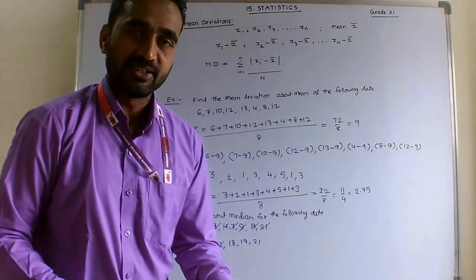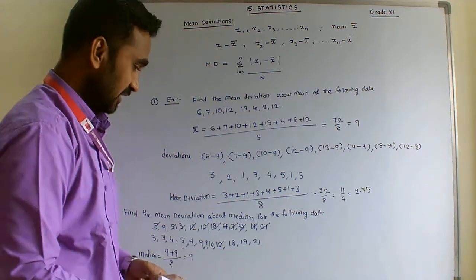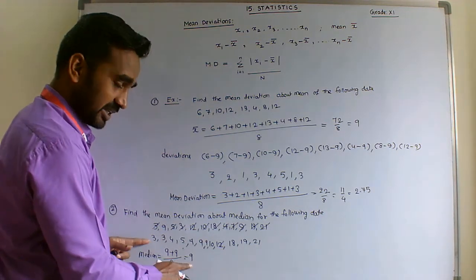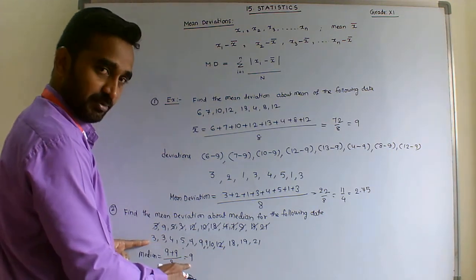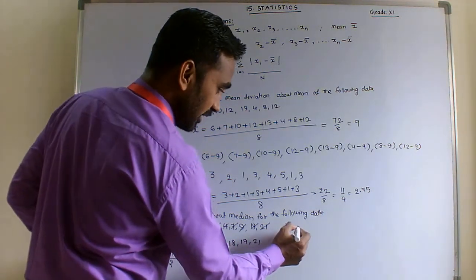Then find the deviations with the help of median. 3 minus 9 is minus 6, and its absolute value is 6.